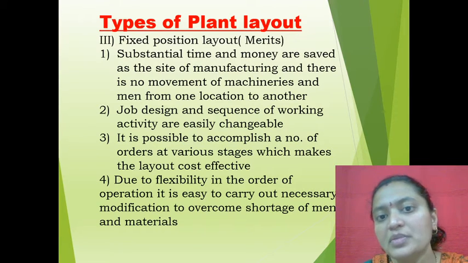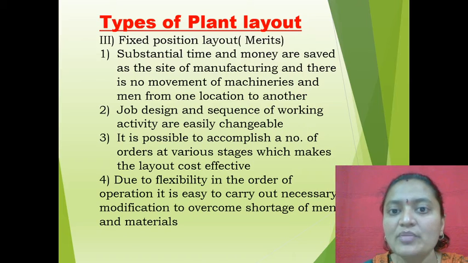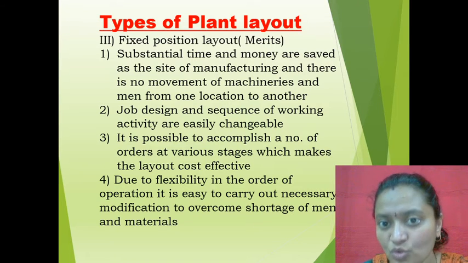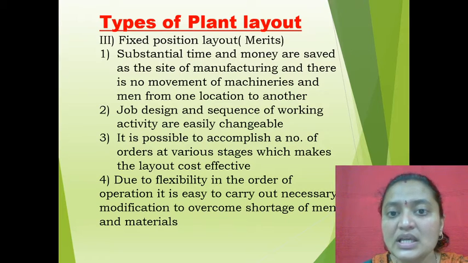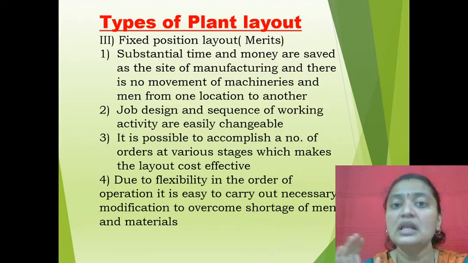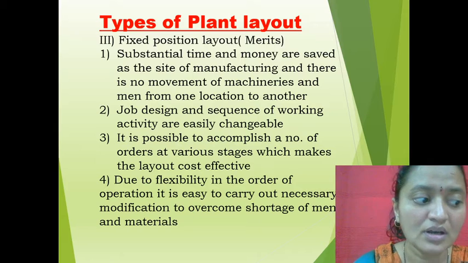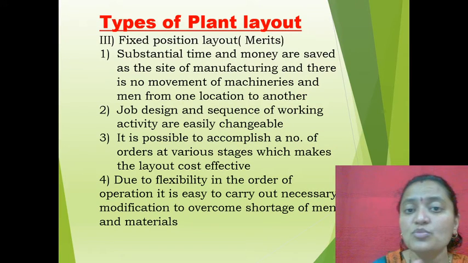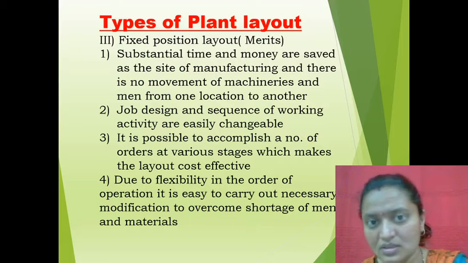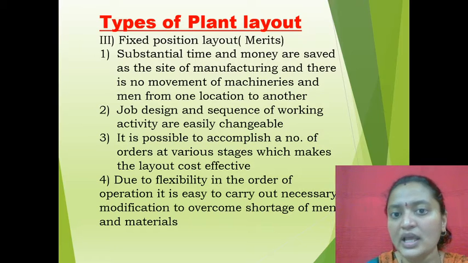See, there are movable and immovable products. Movable means which can easily move or be shifted from one place to the other, whereas immovable means which cannot be easily shifted or moved. So that is fixed position layout. Here, whatever the equipment, machines or products, they will remain fixed or stable. They will not be moved from one place to the other. That is called a fixed position layout.